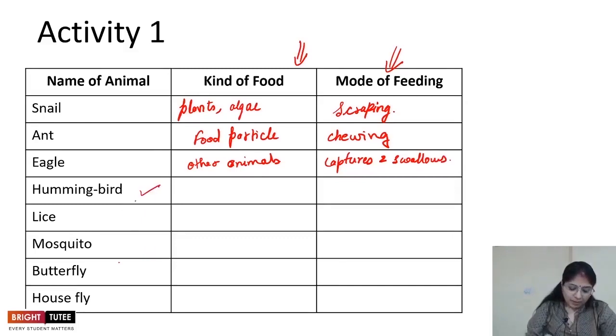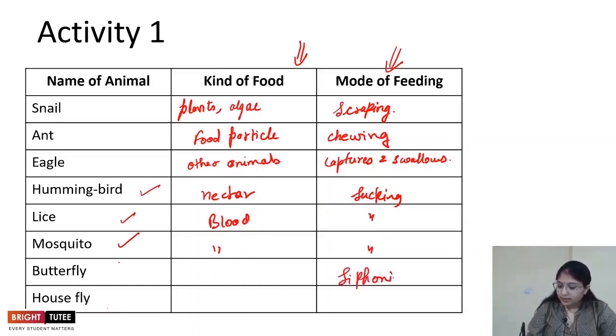We have already talked about how the hummingbird, lice and mosquito all feed by sucking. The hummingbird feeds on nectar, whereas lice and mosquito feed on your blood, right? Butterfly and housefly eat by siphoning.